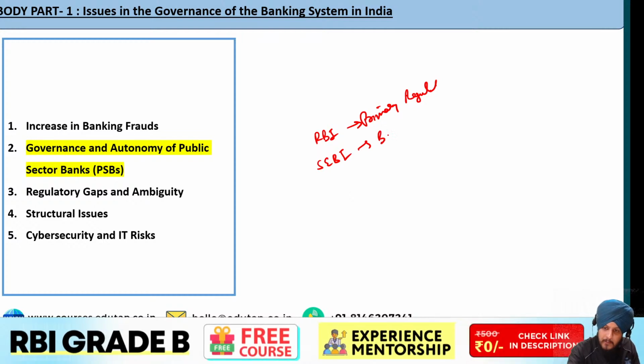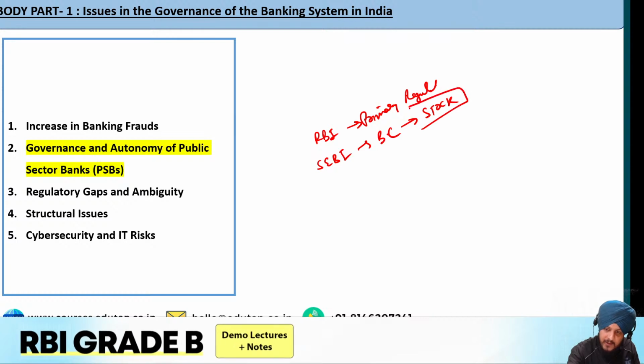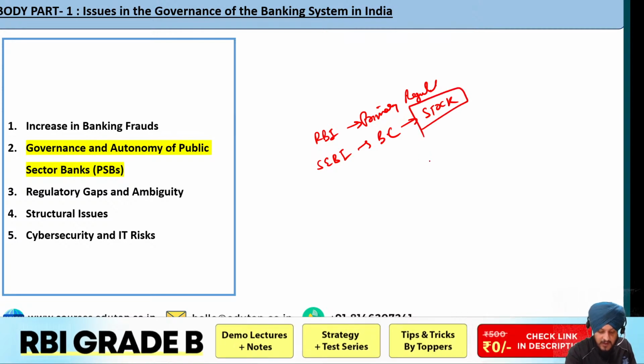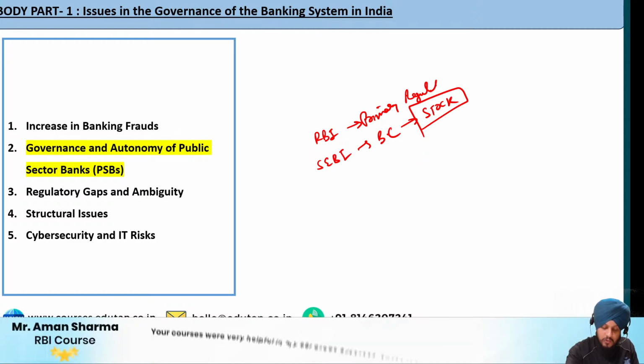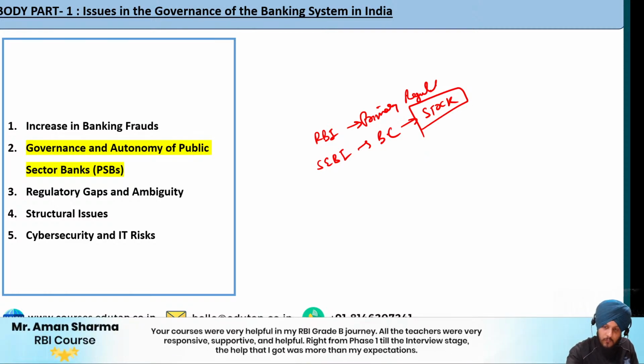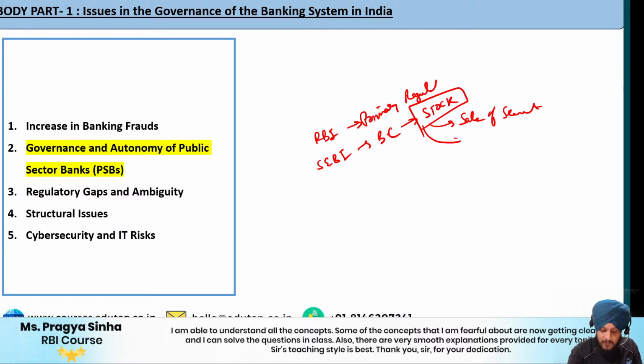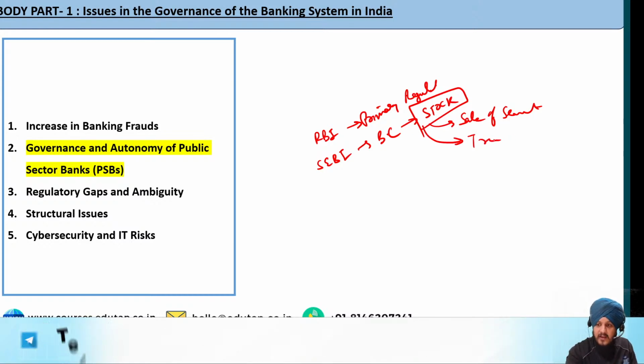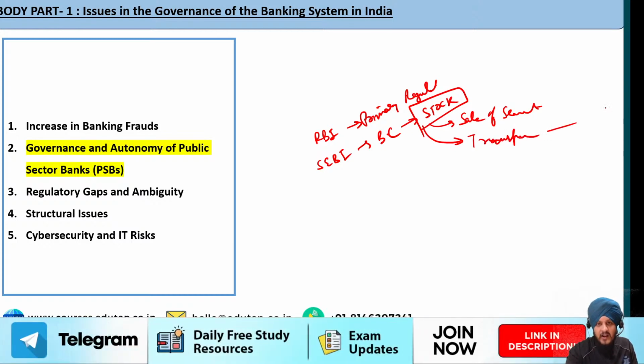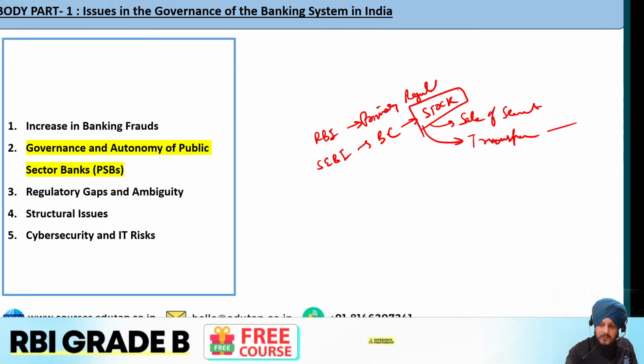Because those banking companies who are listed on the stock exchange have to abide by the rules that have been framed by SEBI. So if they want to sell their securities, the sale of securities is a part of it. Apart from that, they need to maintain transparency, and other kinds of norms associated with the regulatory framework of SEBI, which indirectly governs the bank.